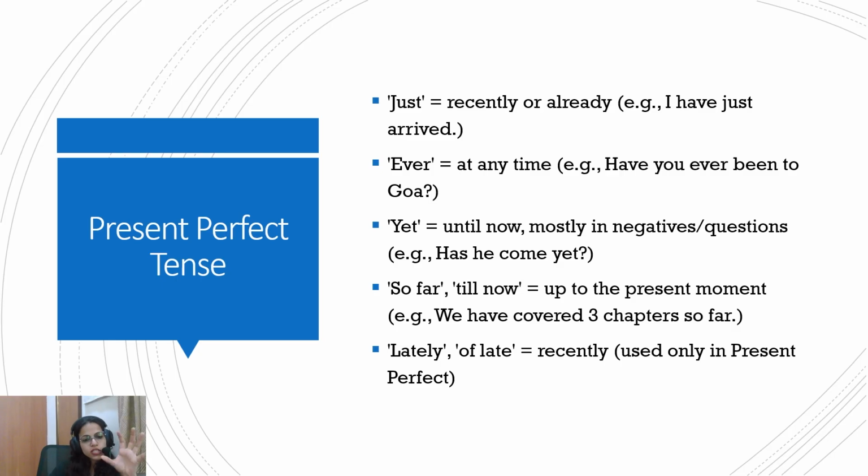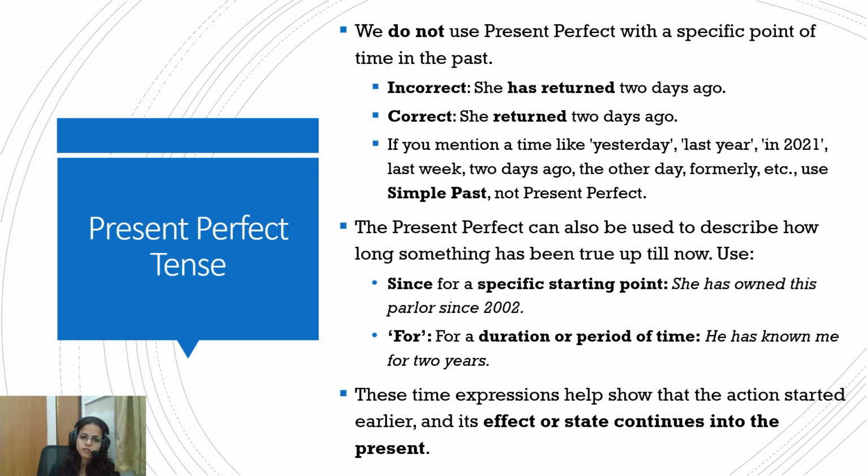So lately, of late, these are the words that widen the time frame, because the action being talked about was done in the past itself, but it is like telling that till this time frame it is not done. So that's why both past and present are joined in this. Now, we do not use present perfect with a specific point of time in the past. So if we say she has returned 2 days ago, that would be wrong. It will be simple past tense. She returned 2 days ago.